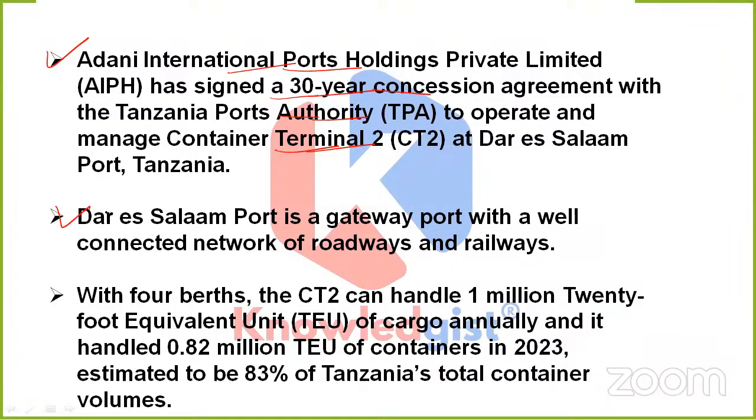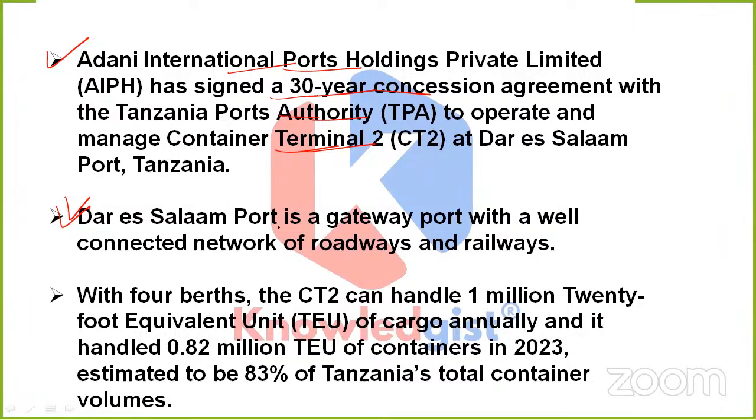See, if anyone has any idea where this Dar es Salaam port is, then even if you have no idea regarding AIPH signing a 30-year concession agreement with TPA, you would be able to go with the correct answer, right? So do remember where Dar es Salaam is. This Dar es Salaam port is situated in Tanzania. And why was this particular port chosen?